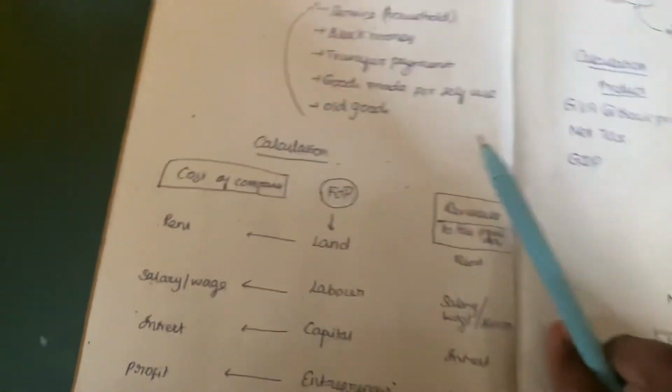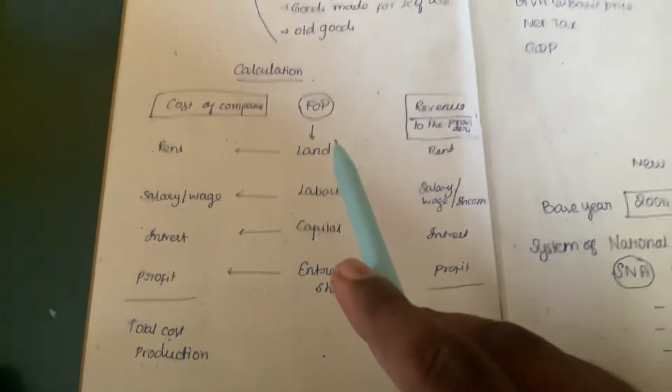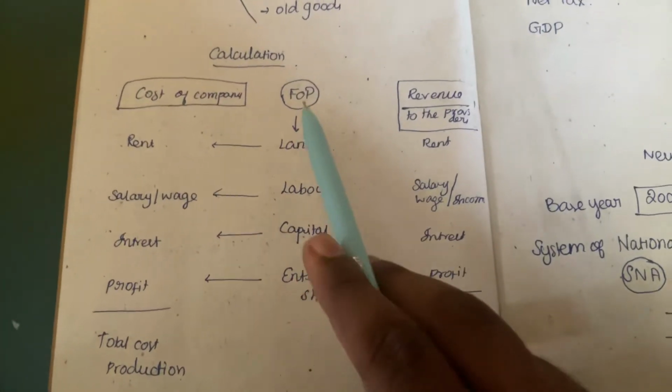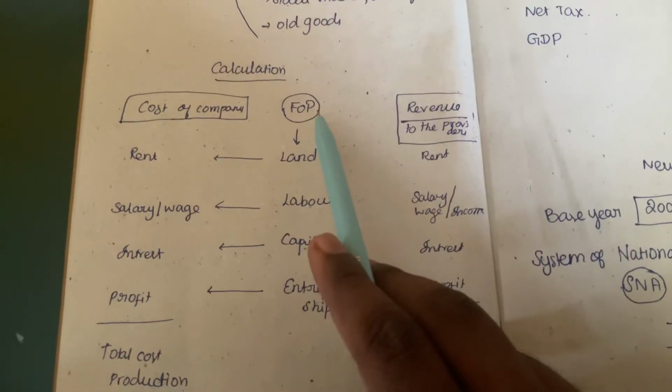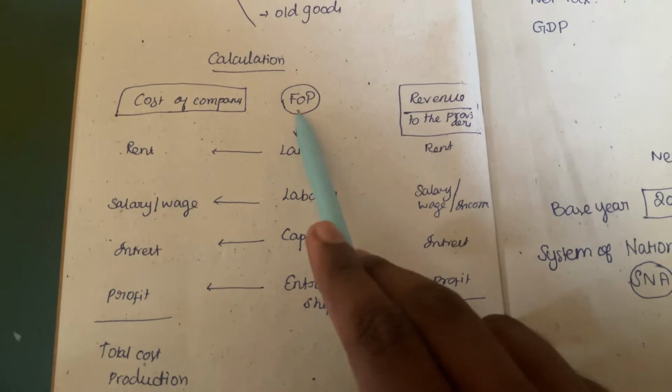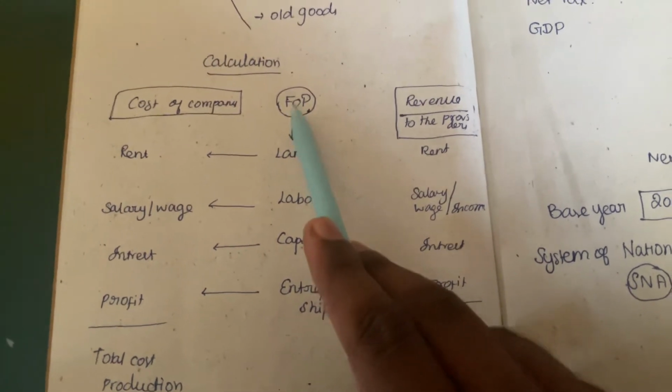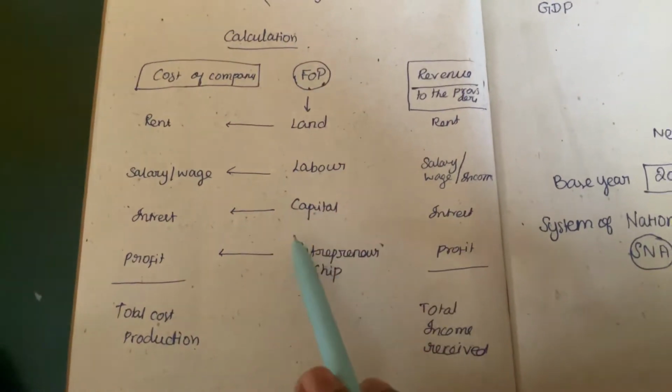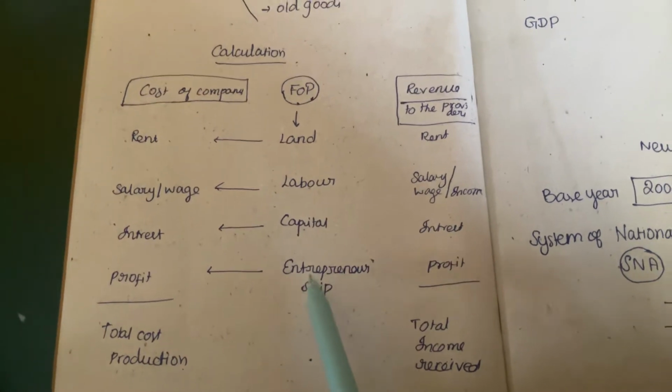How to calculate GDP? If goods and services are produced, it needs factors of production. These factors of production are land, labor, capital, and entrepreneurship.